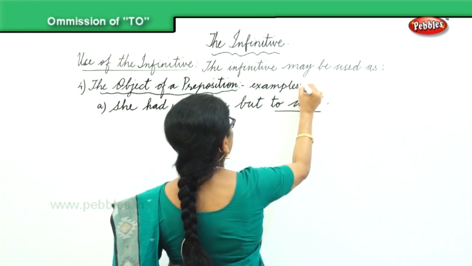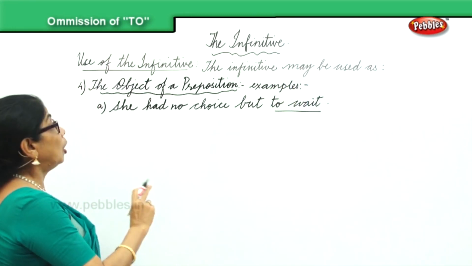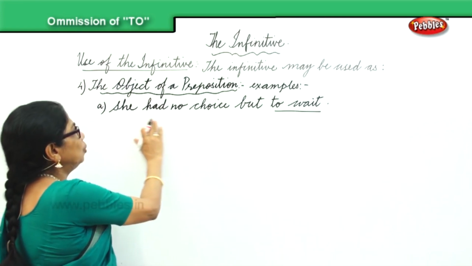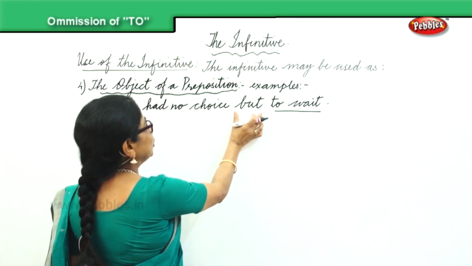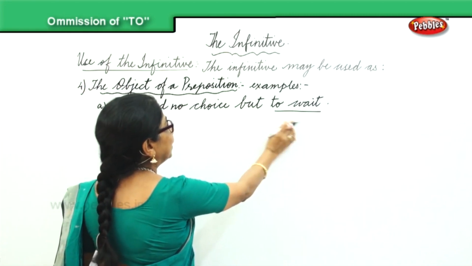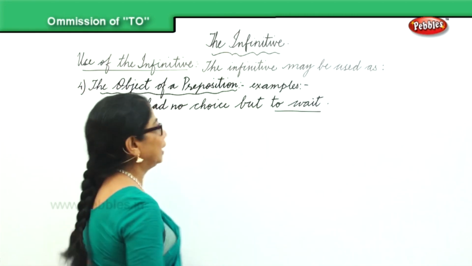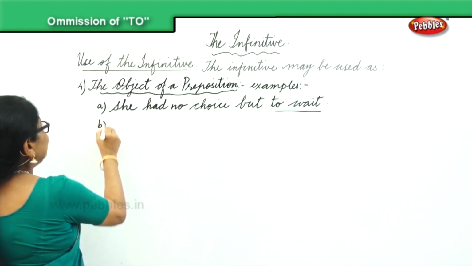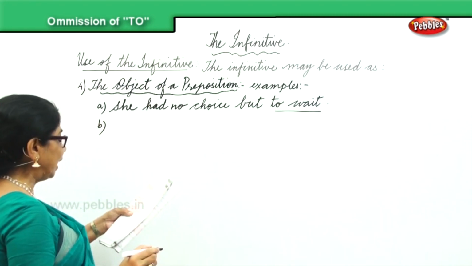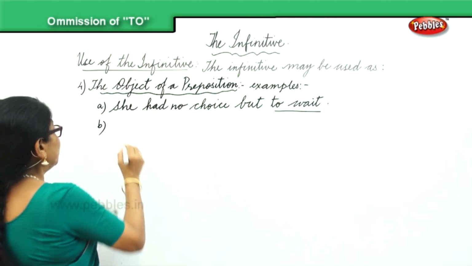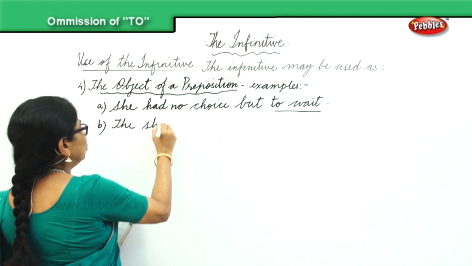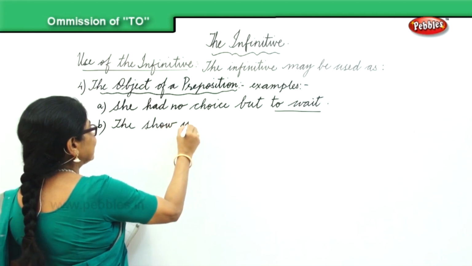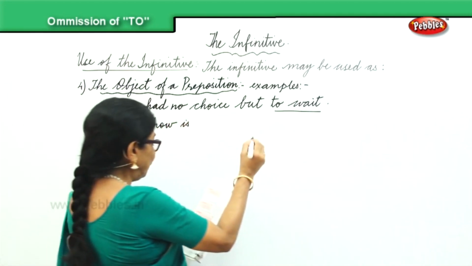Examples of what? Examples of the object of a preposition. She had no choice but to wait. In the second example of the object of a preposition, we have: the show is about to begin.